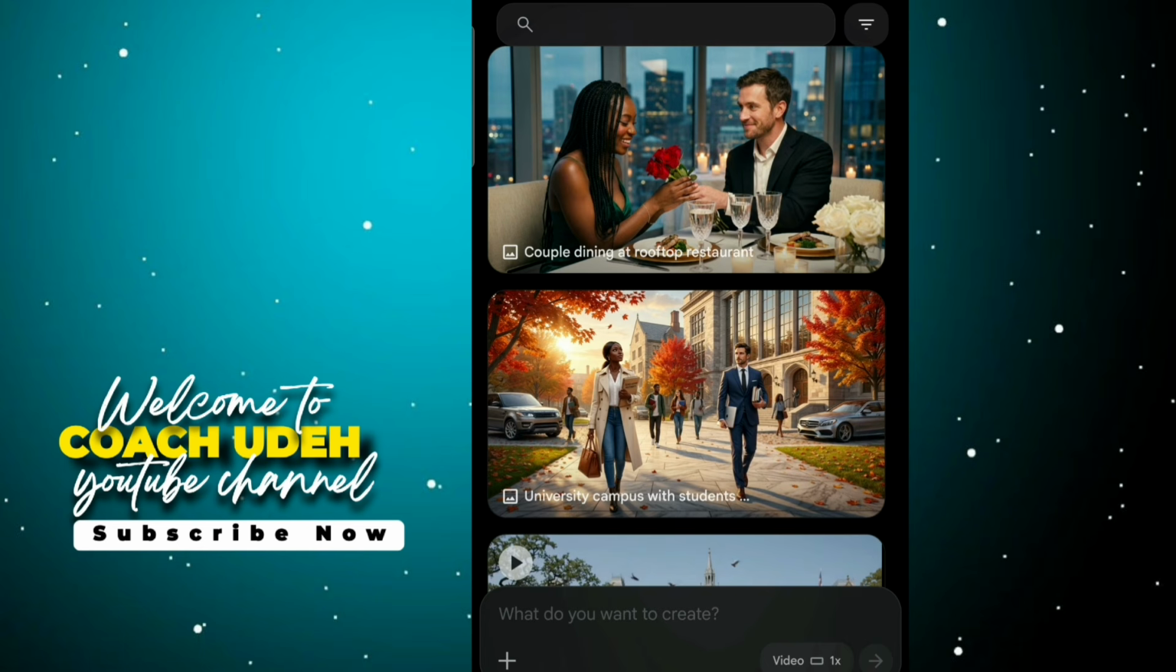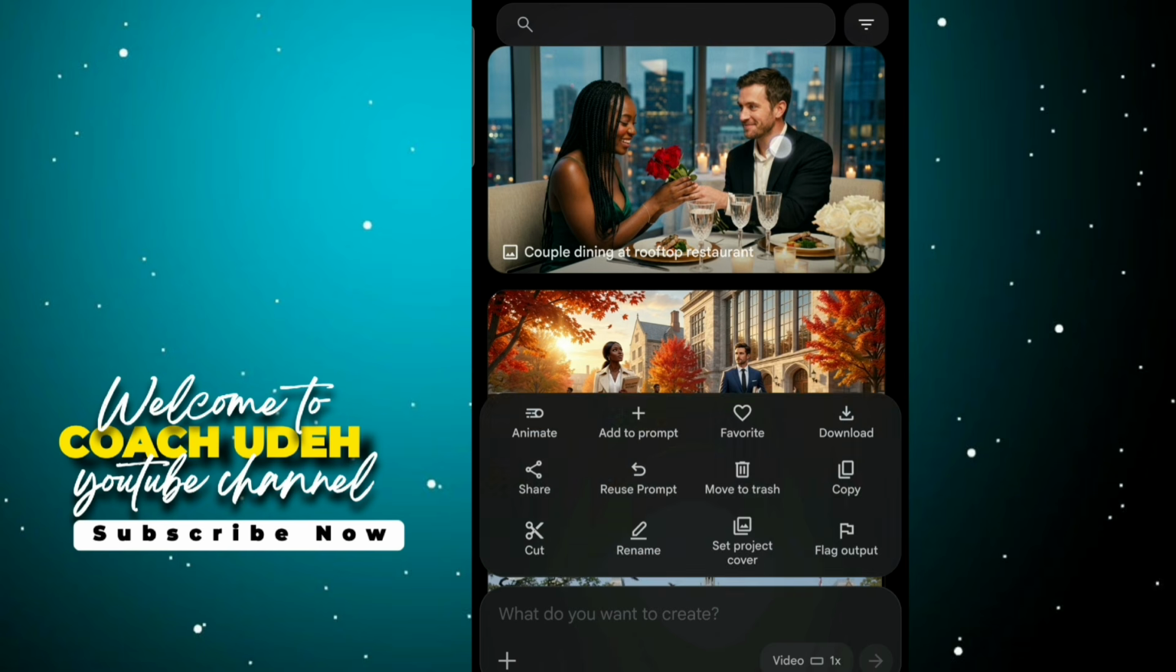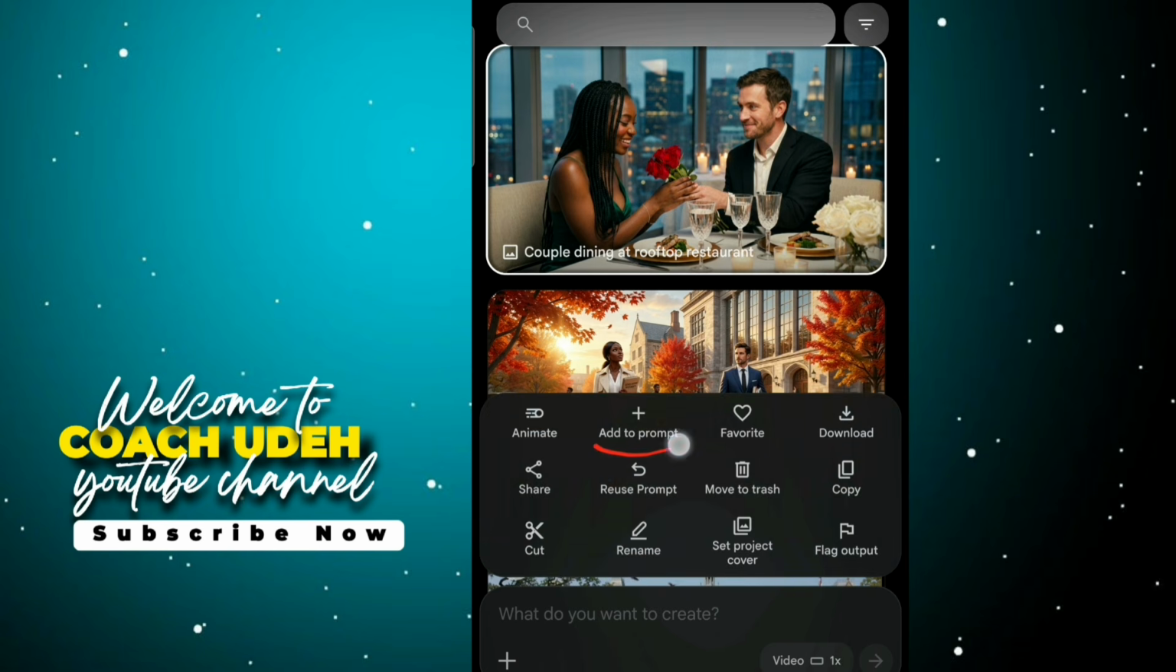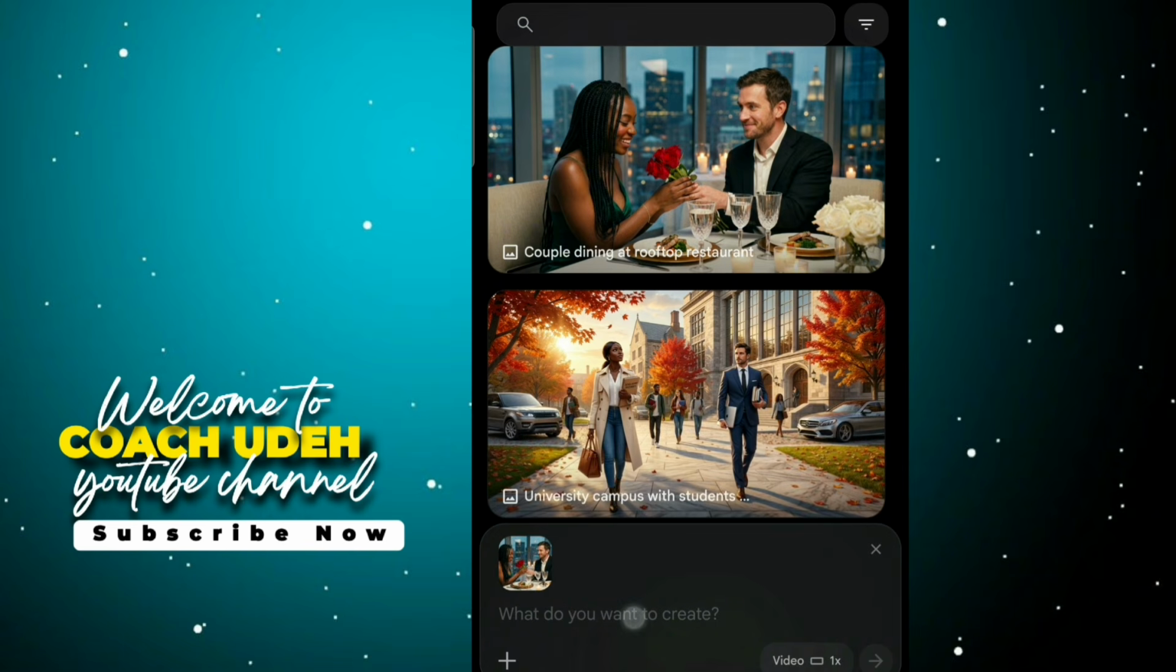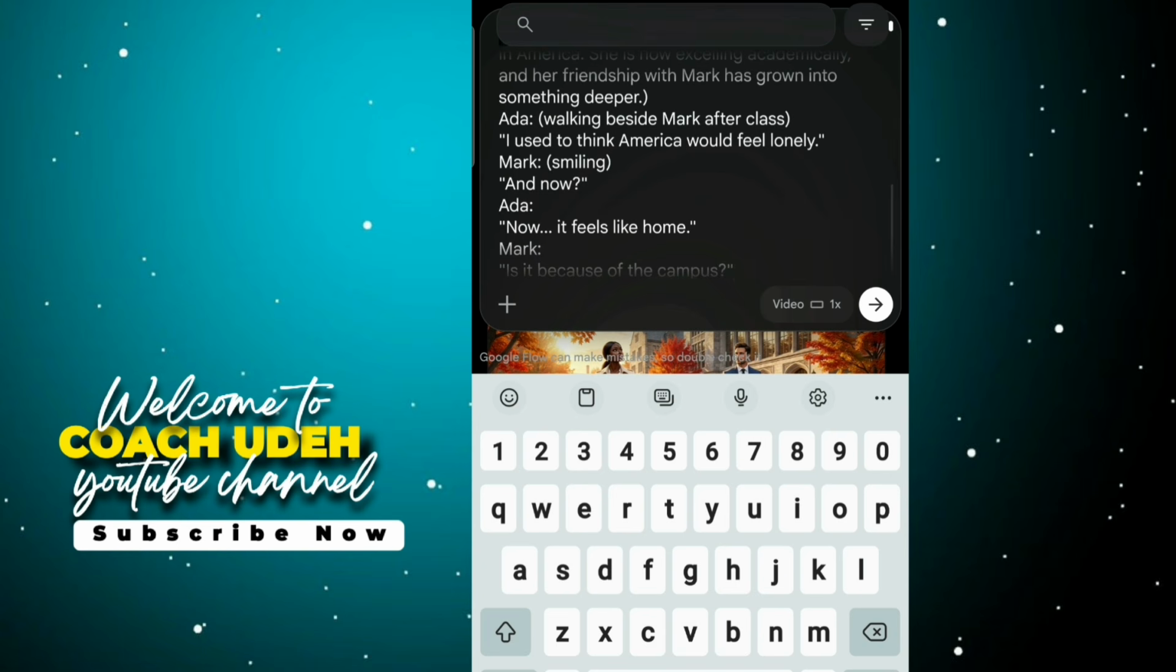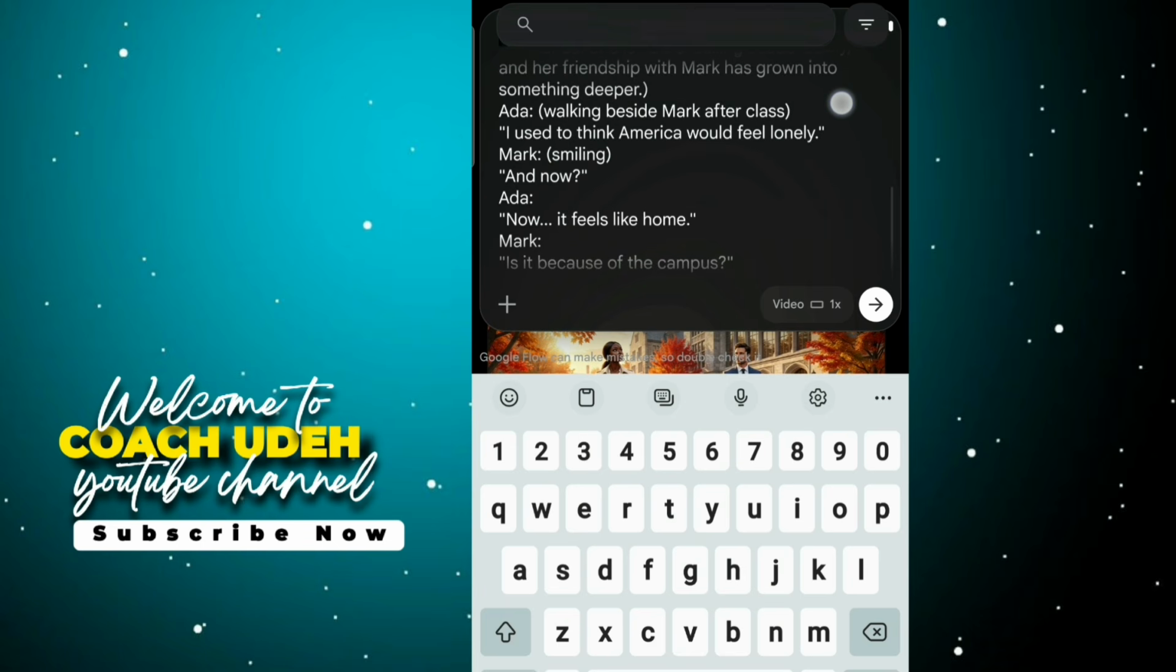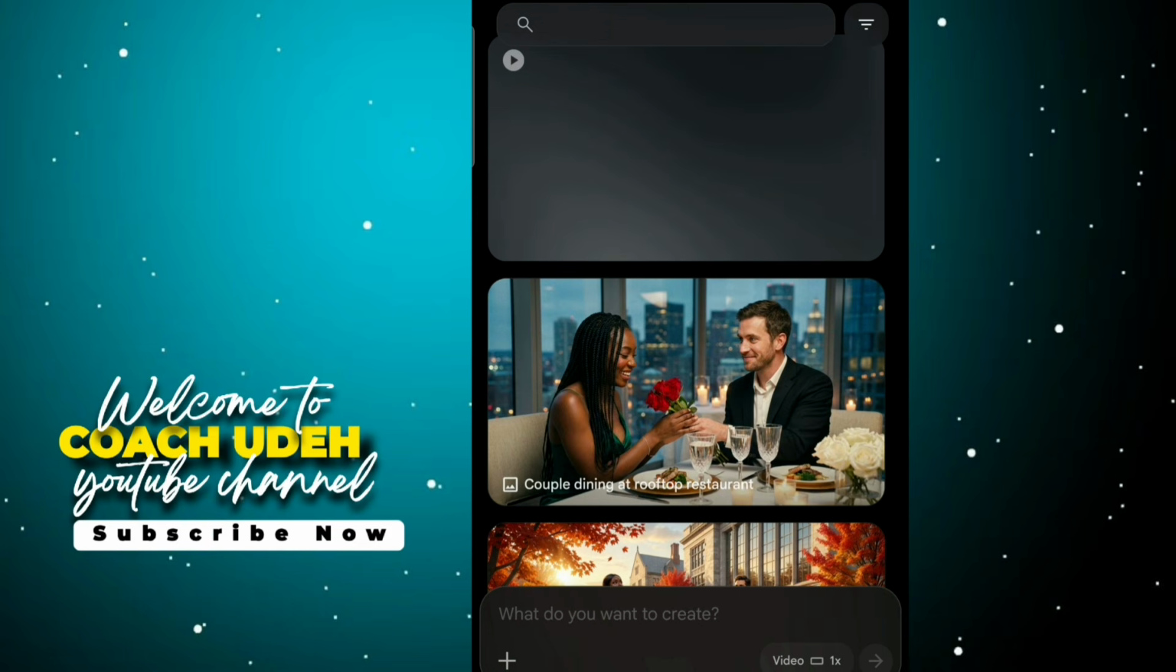So once your flow has opened, don't forget this is the photo you want to convert from image to video. So you long press on it and then you click on add to prompt twice. When you tap twice, this is what you will see, and then you paste your dialogue, which is this. Do you see that? Then the next thing is just to hit generate.